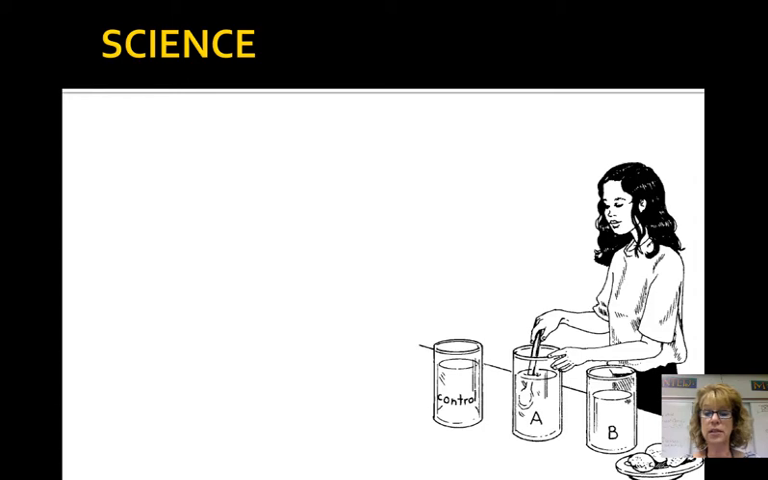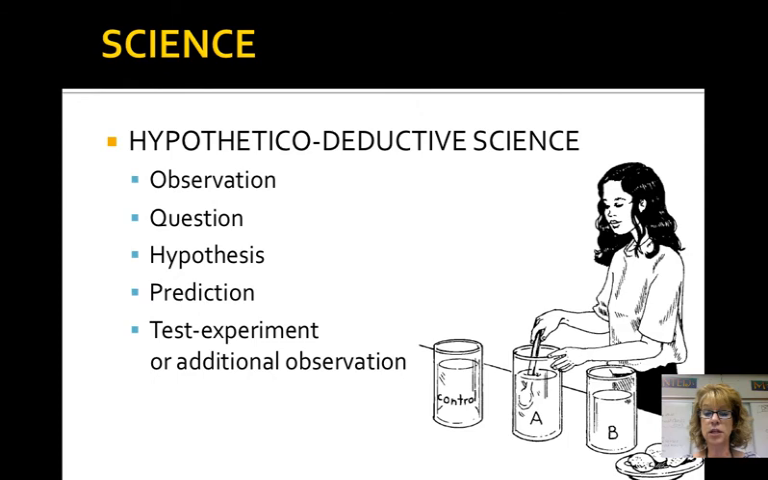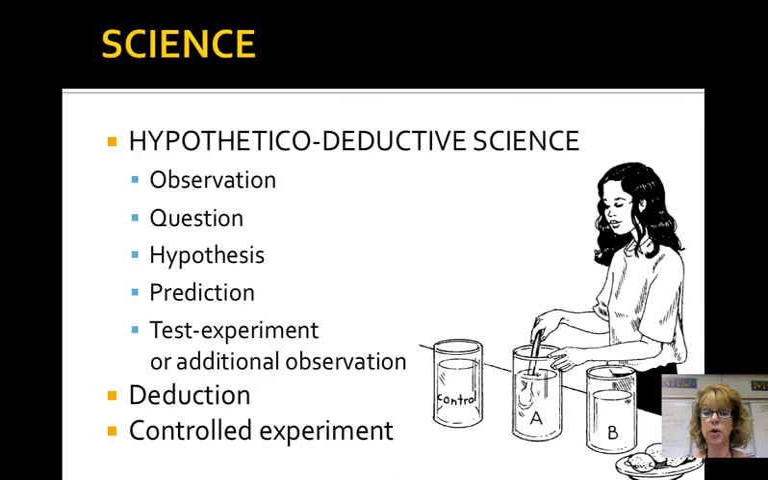Hypothetico-deductive science is the scientific method. It includes observation, questions, a hypothesis, predictions, and the test, which is the experiment or additional observations. A hypothesis is oftentimes defined as a tentative answer to a question or an educated guess. Deduction is the opposite of induction. It is from general premises to find specific results. It takes the form of predictions in science. A controlled experiment compares an experimental or variable group with a control.